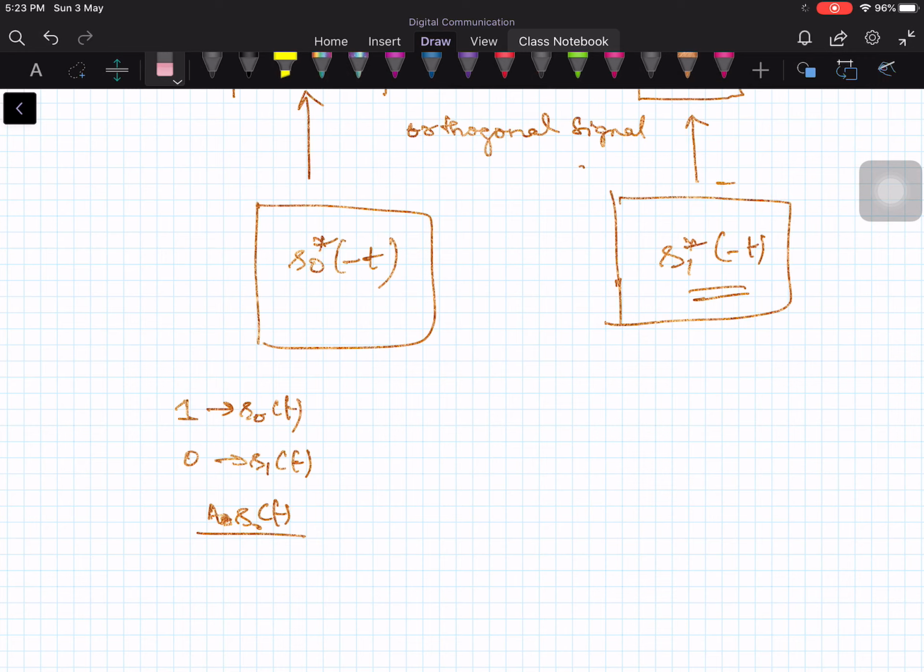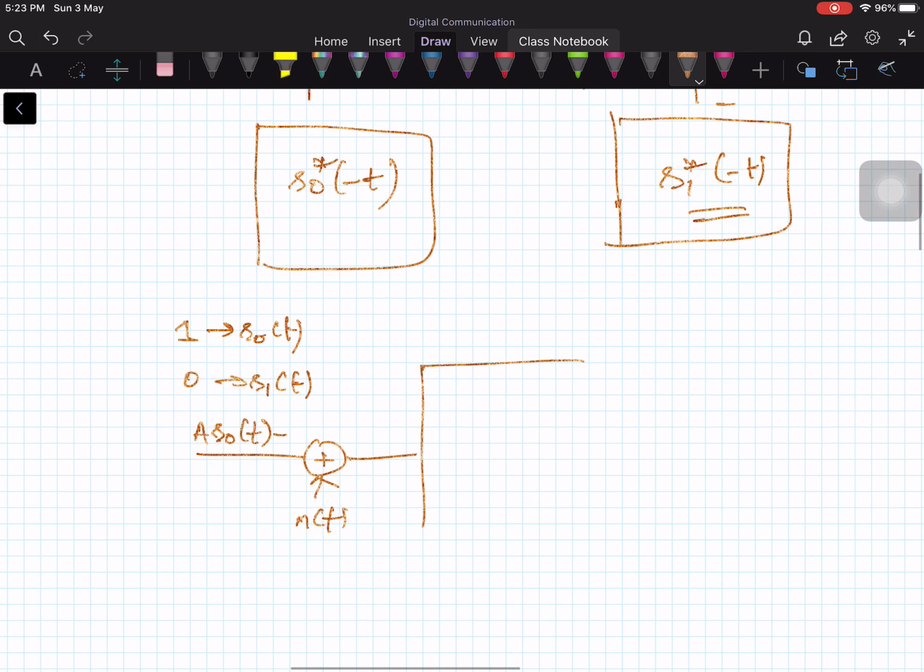This is contaminated by white noise, let's say n of t, and this is given to both the filters because I'm using two signals, not only one signal.